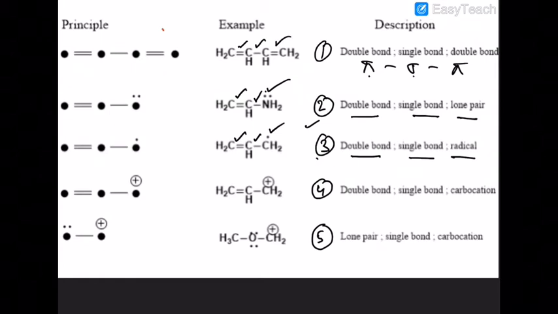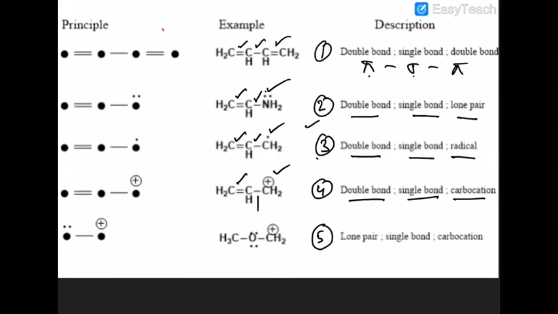So this will be able to exhibit resonance. Yes, this will be able to show resonance. Then you have double bond, single bond, positive charge. So that is also conjugation. That conjugation is very effective.